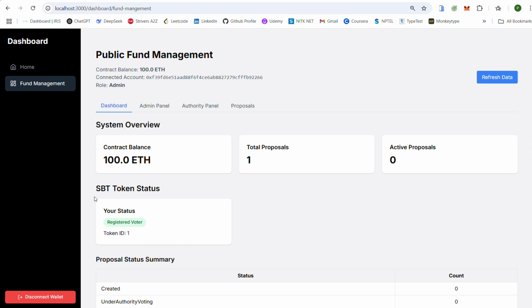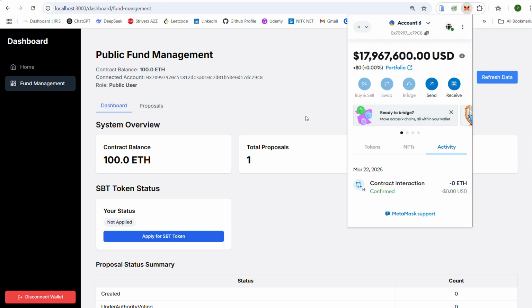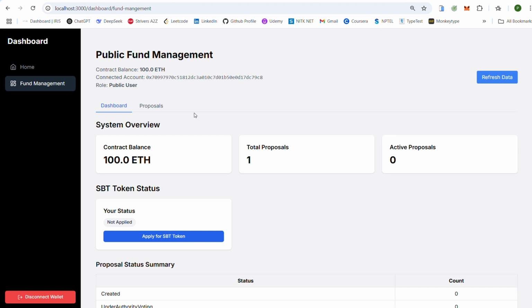And these SBT tokens are approved by the admin. Let me show you a demo where a user issues a soulbound token. I've switched to another account. He is a public user here and he applies for a soulbound token.